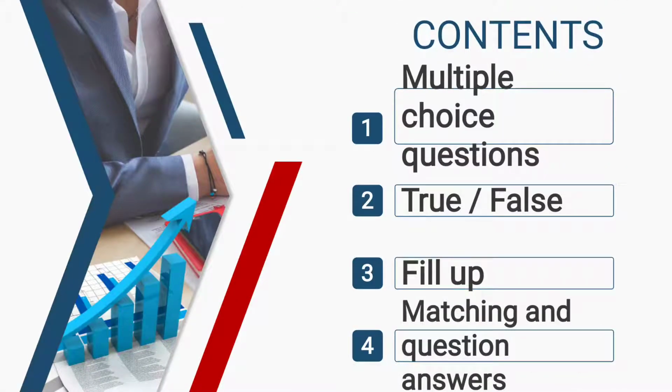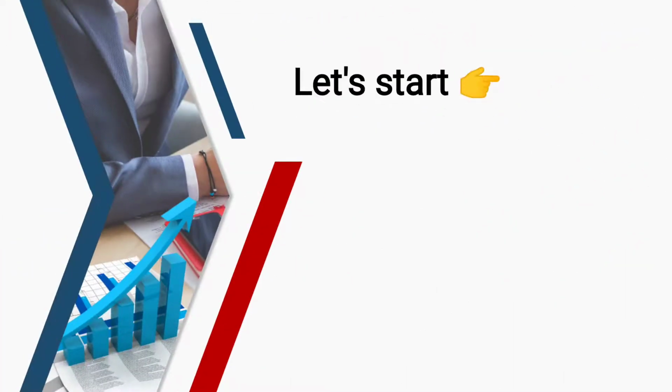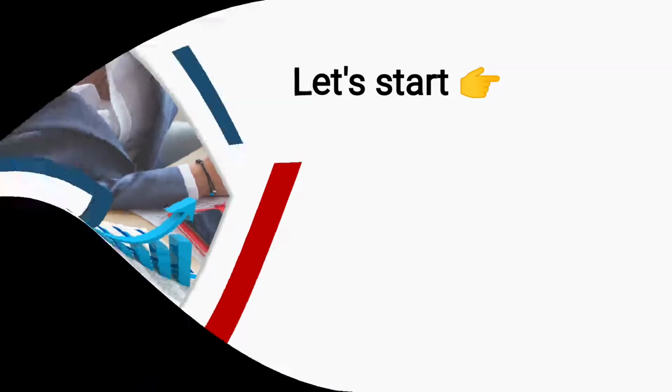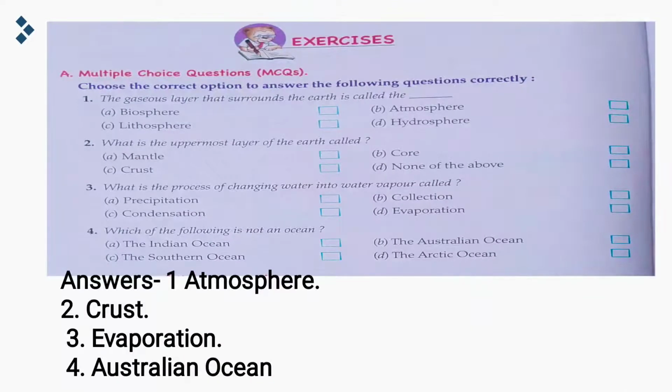So, the main contents are here: multiple choice questions, true, false, fill up, matching, and question answers. Exercise you can do in your books, but question answers you have to do in the copy. So, everybody, let's start our work. First question is multiple choice questions. Now, in this question, we have to choose the correct options. Means 4 options are there and we have to choose the correct answer from here. So, let's start.